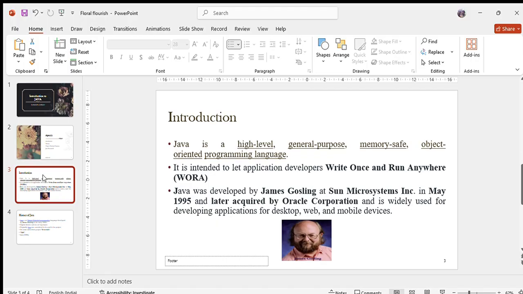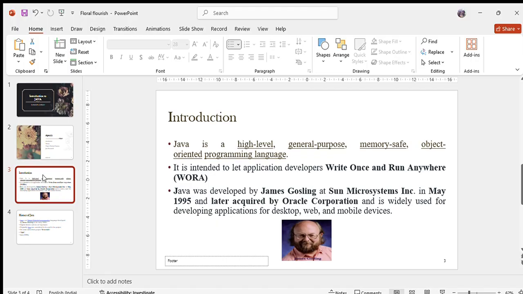And any programming language which supports object oriented programming features, very soon we will discuss these object oriented programming features also, any programming language which supports these features is called an object oriented programming language.